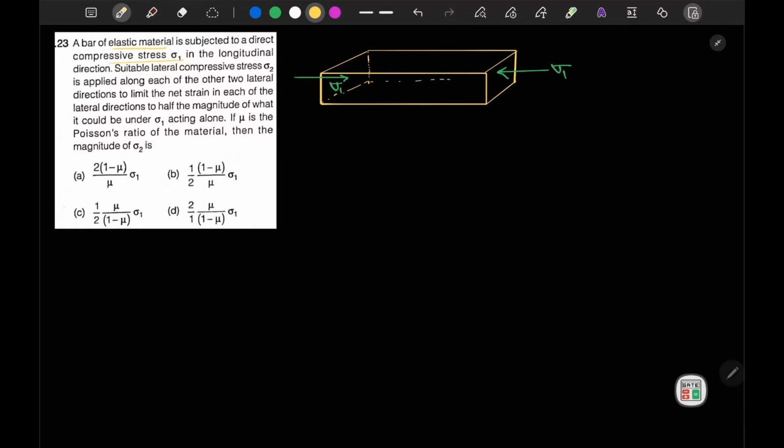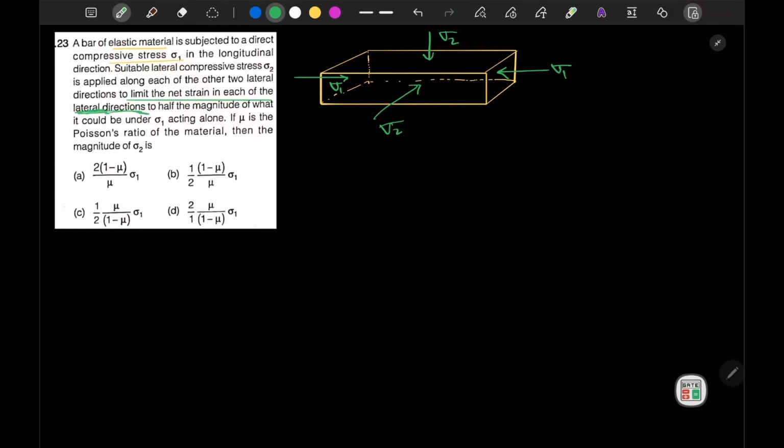Okay, this should look something like this. Now this sigma 1 is acting here. Now it is mentioned that a suitable lateral compressive stress sigma 2 is applied along the other two faces. So sigma 2 is applied along this face, sigma 2, and along this face, sigma 2. Now this stress is applied in the two lateral directions to limit the net strain in each of the lateral directions.